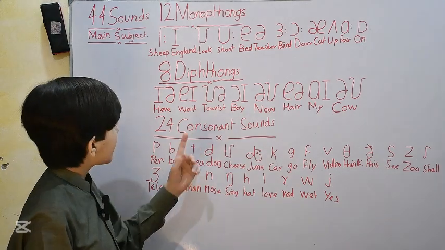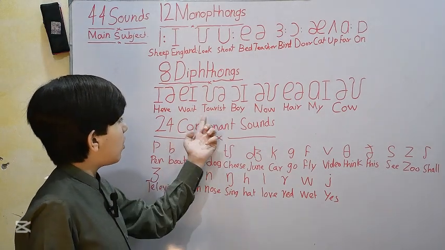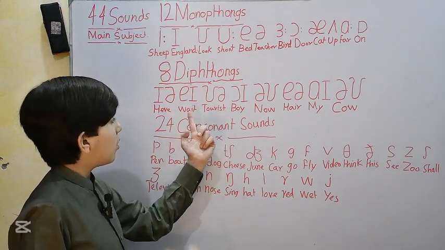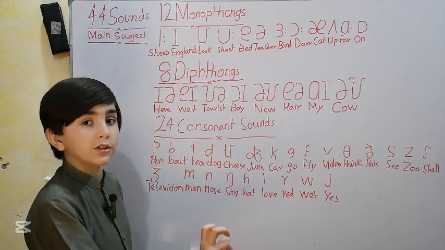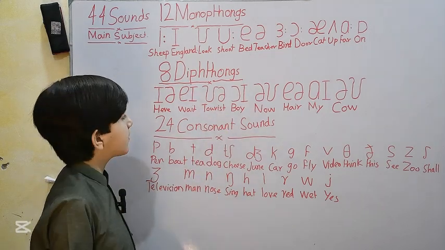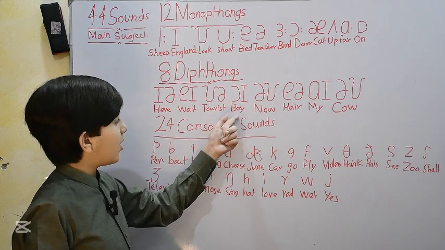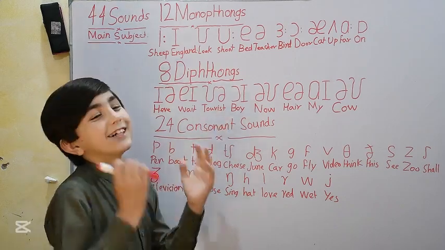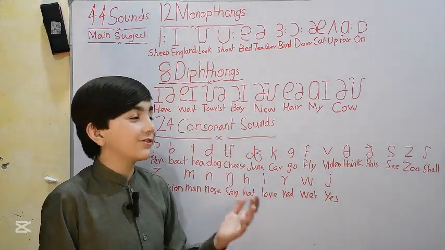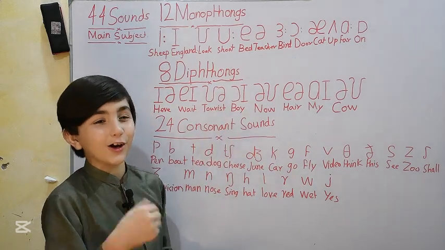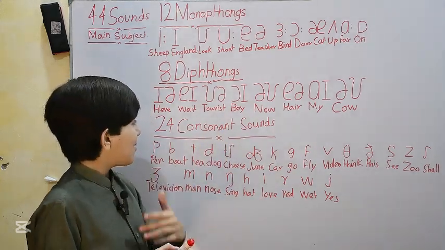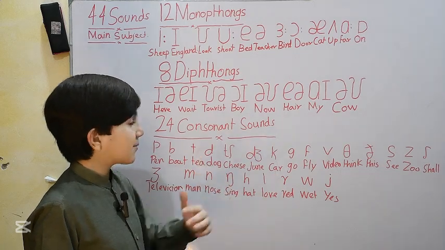The next vowel sound is o, as in the word tourist. Tourist. The next one is oi. It is a really funny vowel sound. Really, I love this one. Oi, as in the word boy. Boy.